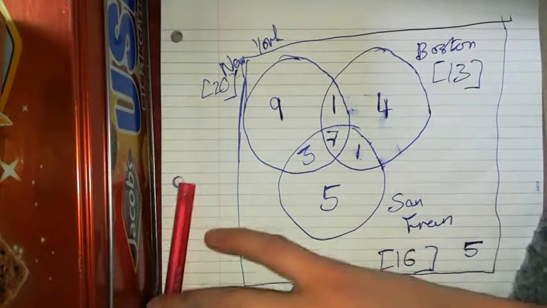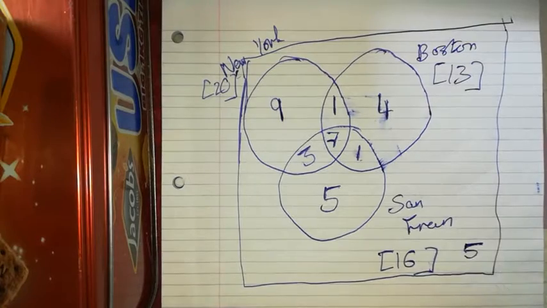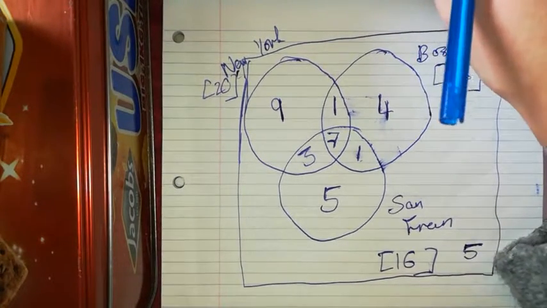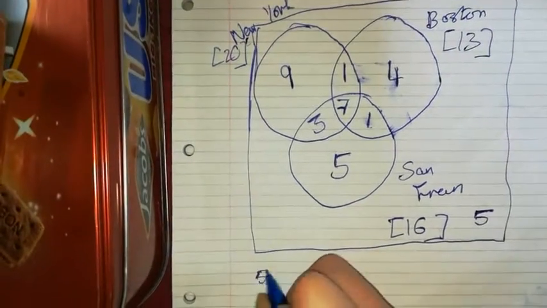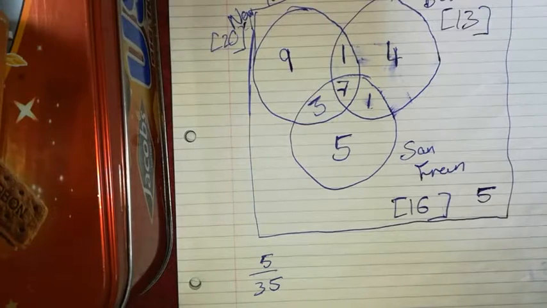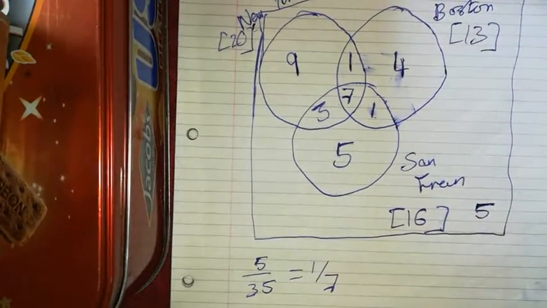And then if one person was chosen at random from the group, what is the probability that they had not visited any of the cities? So there's 5 people who hadn't visited any of the cities. The number of people in the group is 35, so it'll be 5 over 35. So that should give me 1/7. So that's the probability that they hadn't visited any of the cities.